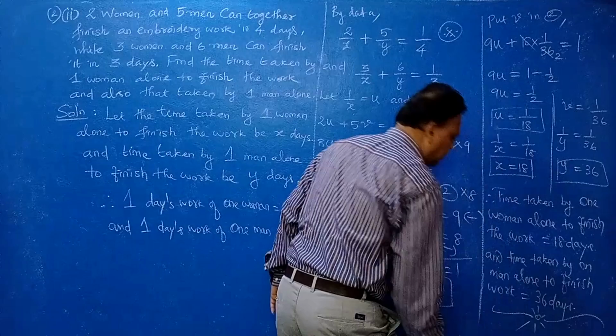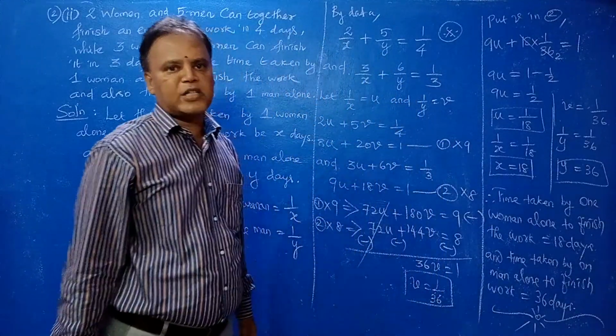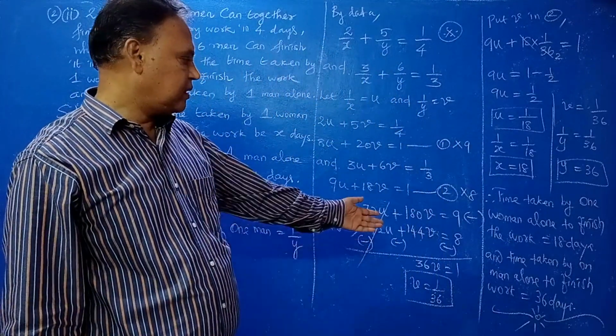Men are taking more days. Here, the woman is doing it very fast compared to the man.